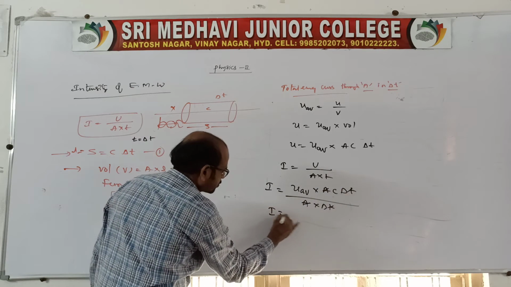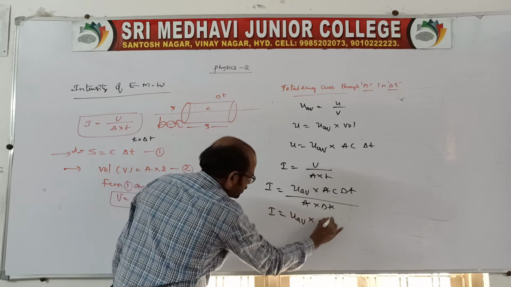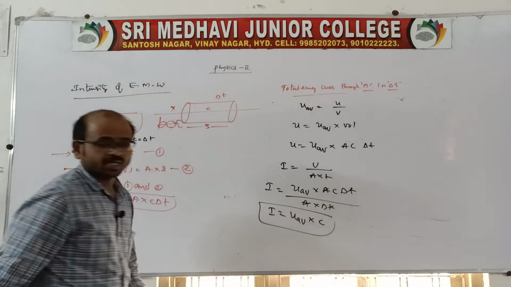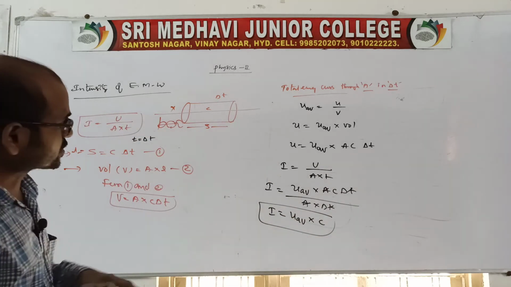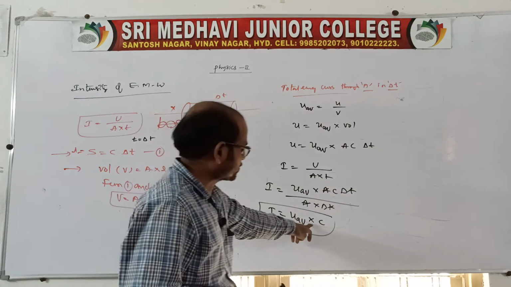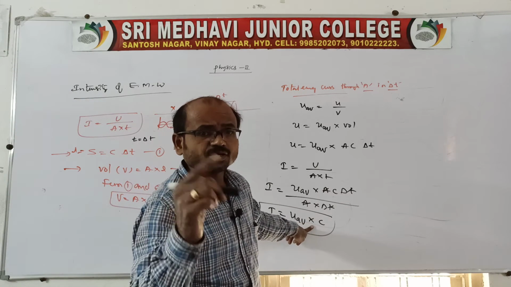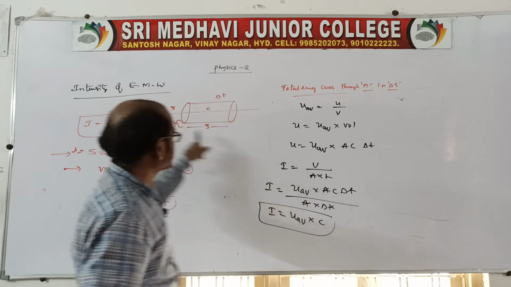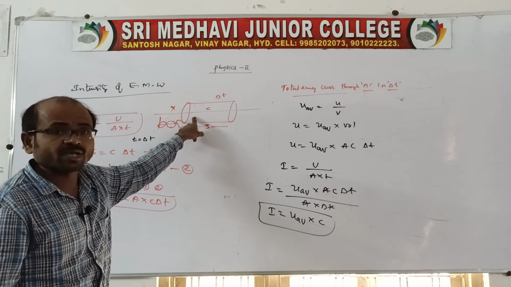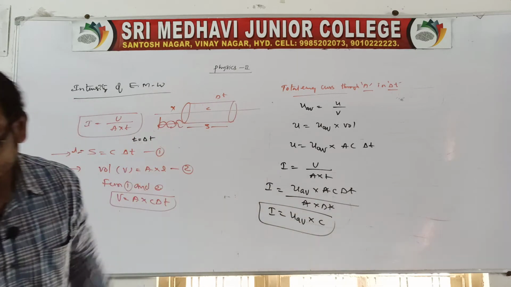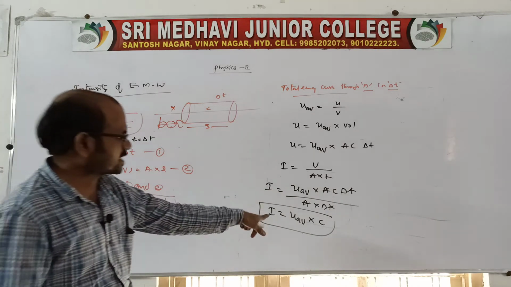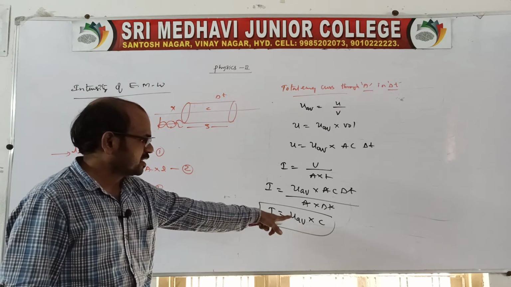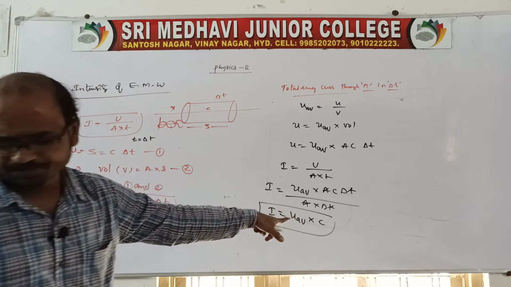So I is equal to average energy density into velocity of light, because the electromagnetic wave is propagating through the given area along the x-axis. Therefore, I is equal to U average into c.